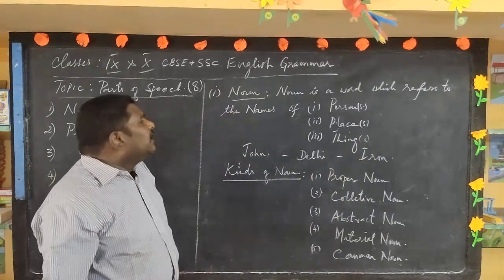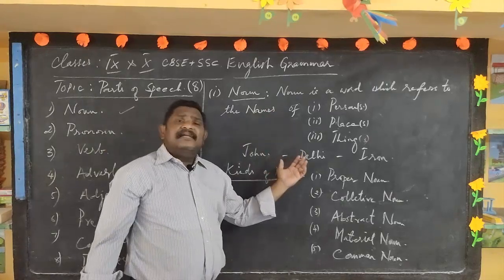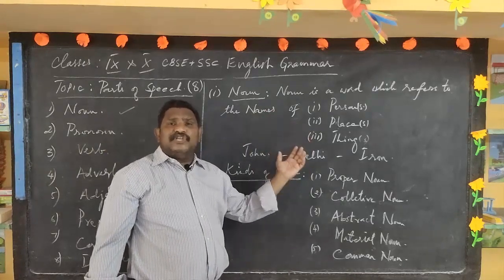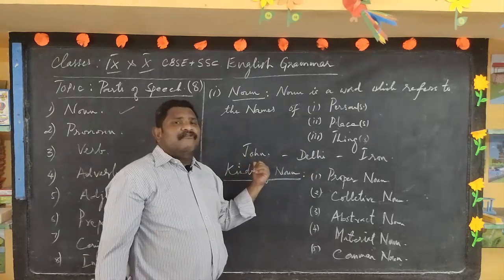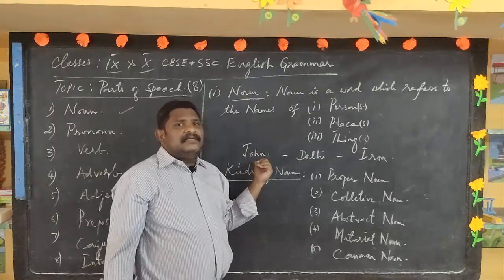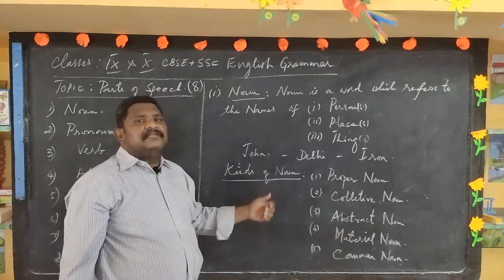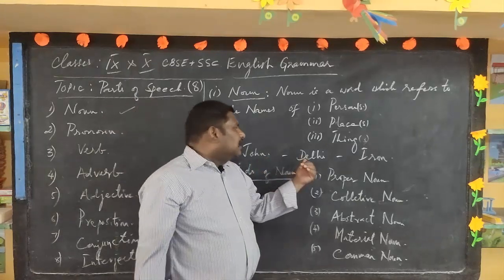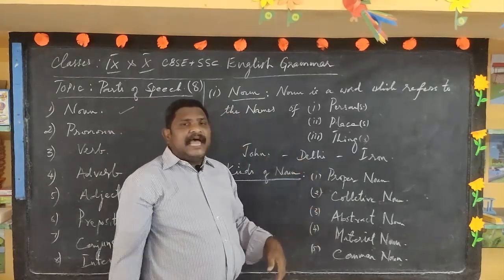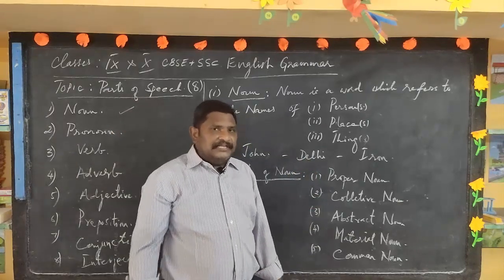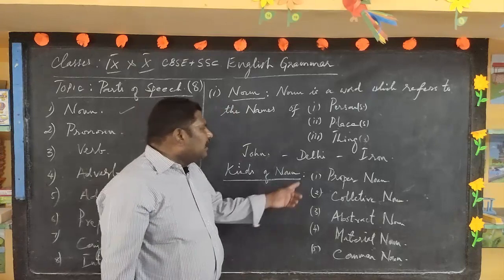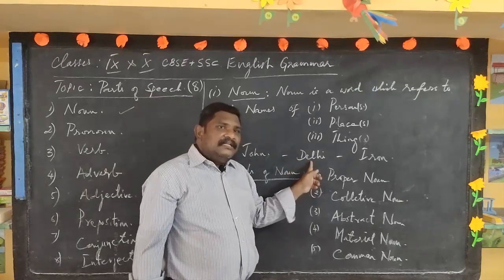If I give you an example for each: John is the name of a person, so Mr. John is a noun. Then the name of a place: Delhi. We all know Delhi is the capital of India, so Delhi is the name of a place.